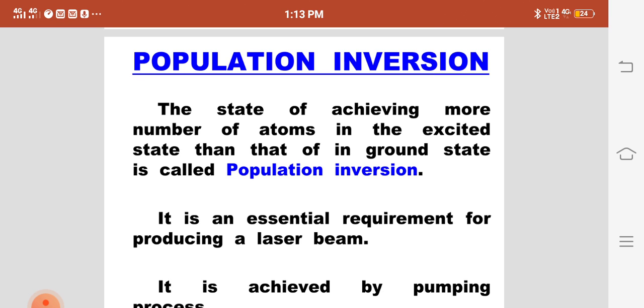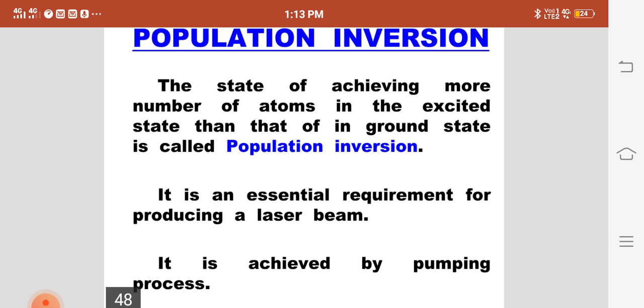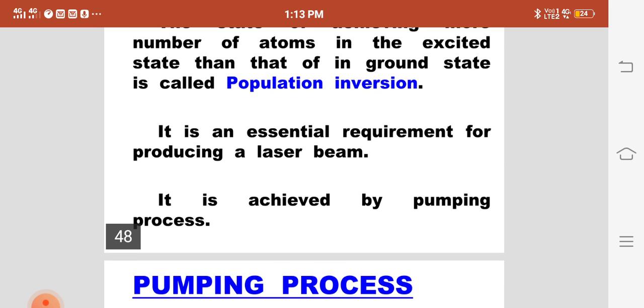The thing is, the more number of atoms in the excited state will give out the laser. So we have to achieve population inversion in order to give a laser. This is an important factor. It is an essential requirement for producing a laser beam. It is achieved by the pumping process. That population inversion, that is N2 greater than N1, can be achieved by the pumping process.